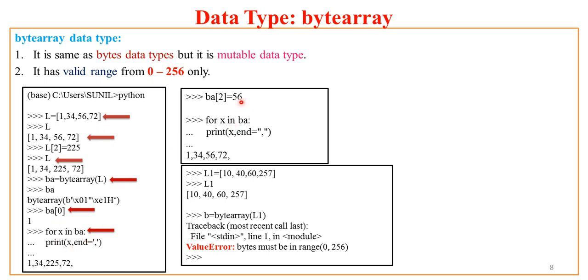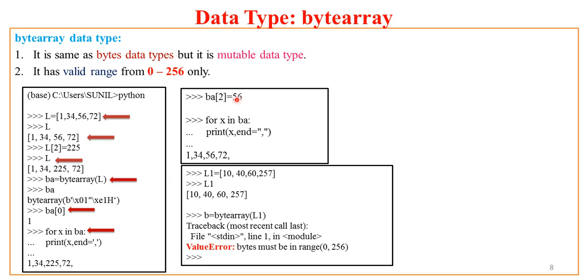I made a change in the list's third item to 255, and after that I created a bytearray, and it was created with these values, that is 1, 34, 255 and 72.